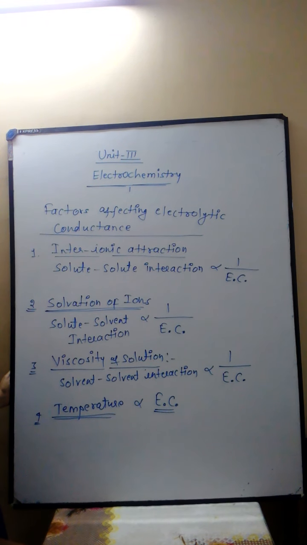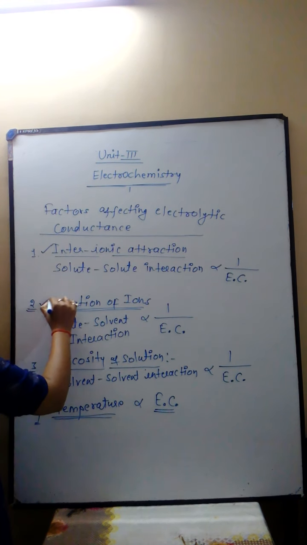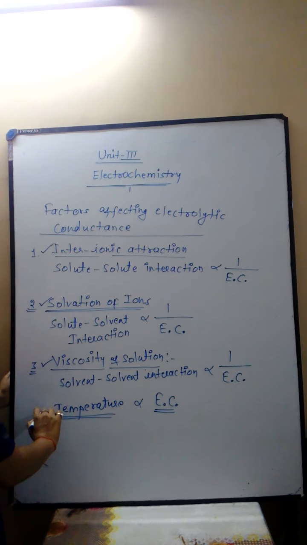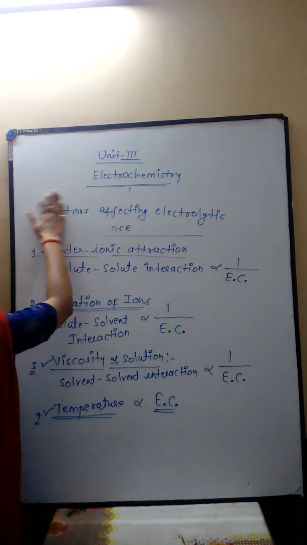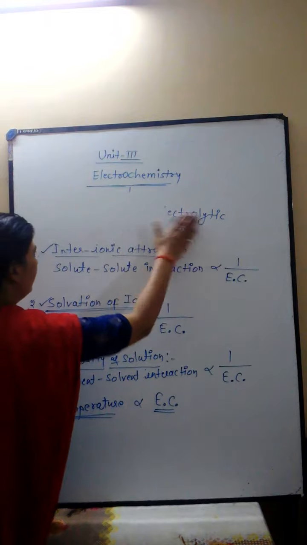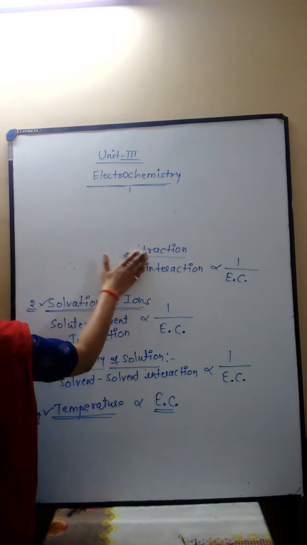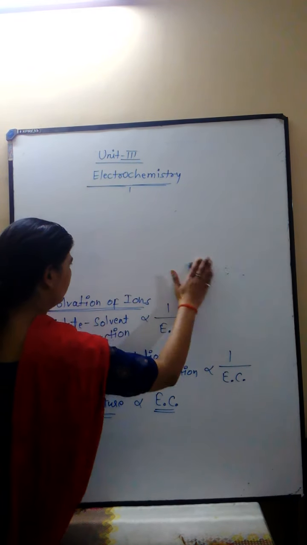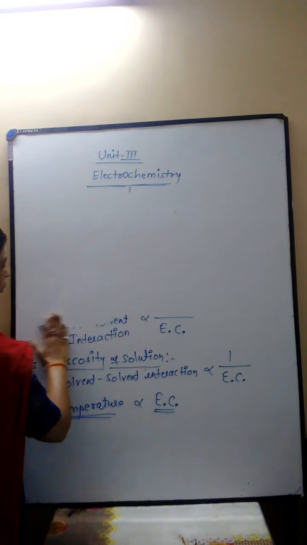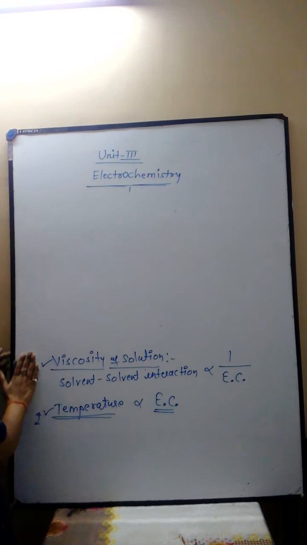So these are the four factors which affect the electrolytic conductance: inter-ionic attraction, solvation of ions, viscosity and temperature. Now after this we see some definitions. Some definitions were already studied in previous classes. First we see Ohm's law. I think all of you know what Ohm's law is.